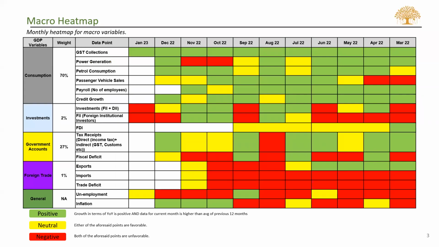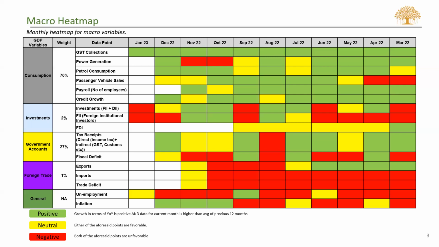Okay, so this shows the heat map for the macro variables that we've prepared based on data available. We will broadly take into consideration the five factors that constitute the GDP, which are consumption, investments, government accounts, and foreign trade. And we have a couple of other variables in the general category, which indirectly impact the macro as a whole. Coming to the consumption side, if we take into consideration all the data points that we have, it looks green in the picture for the variables for December and January.